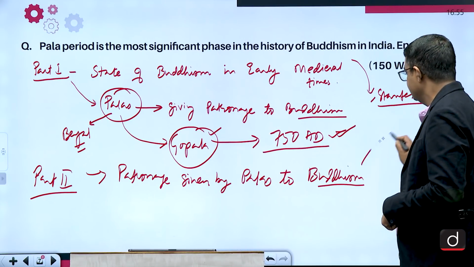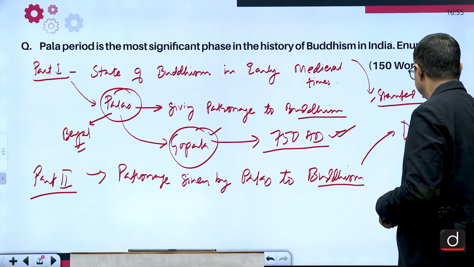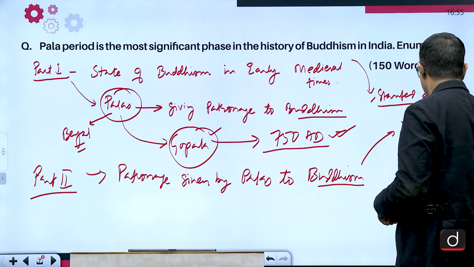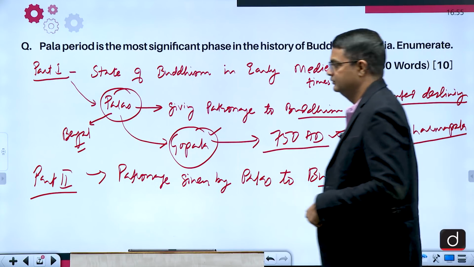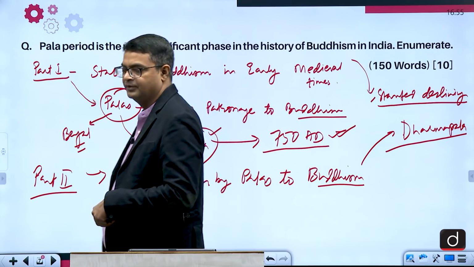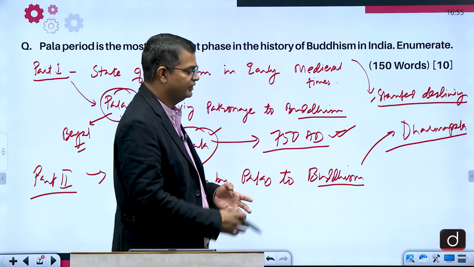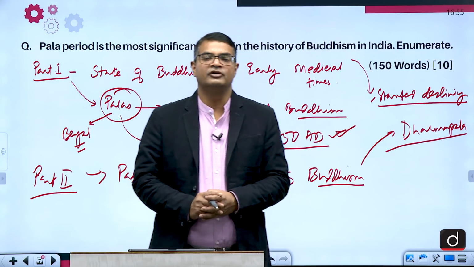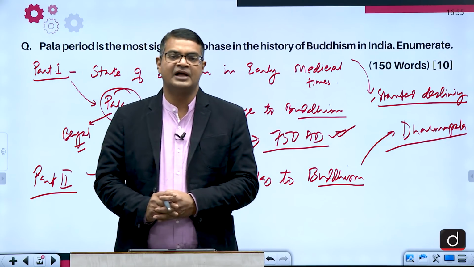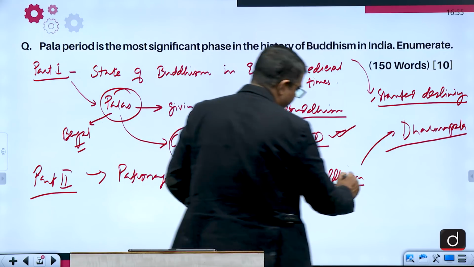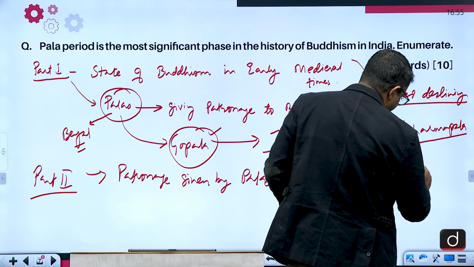The main person is Dharmpal, and we get the information from Tibetan chronicles that the Palas were giving patronage to Buddhism, and in Buddhism they were giving patronage to Mahayana Buddhism.